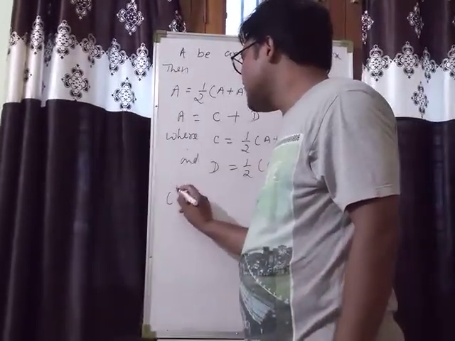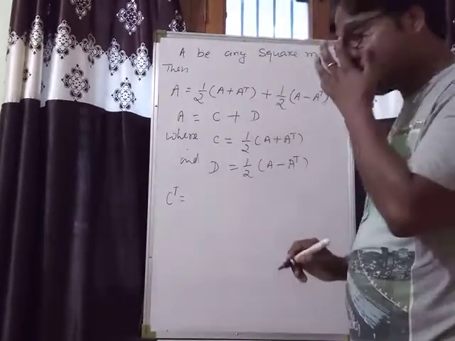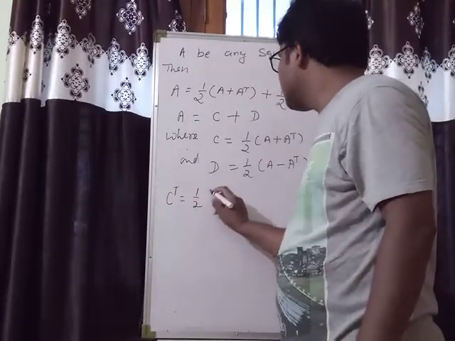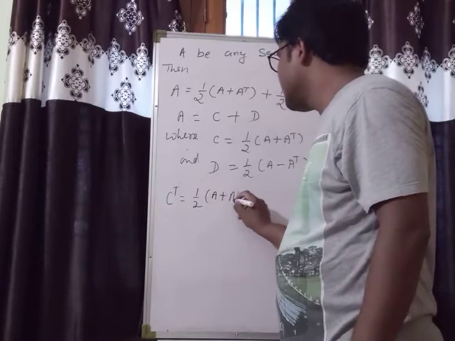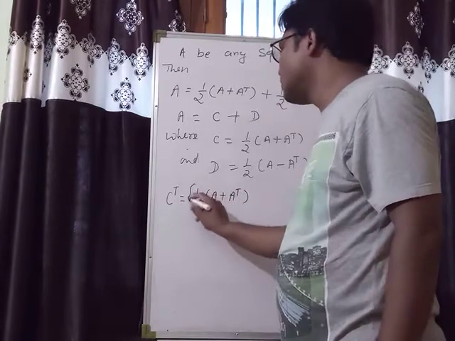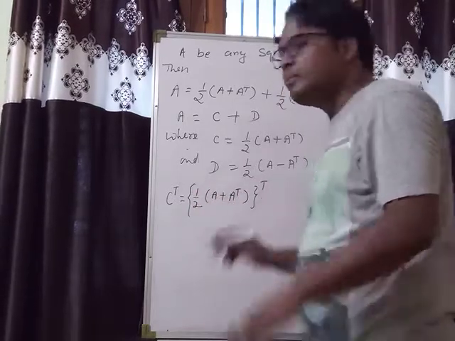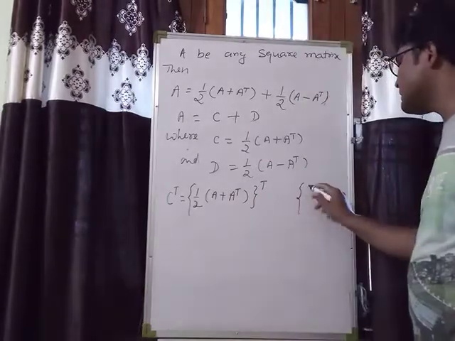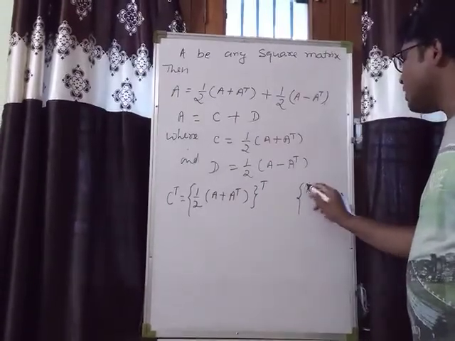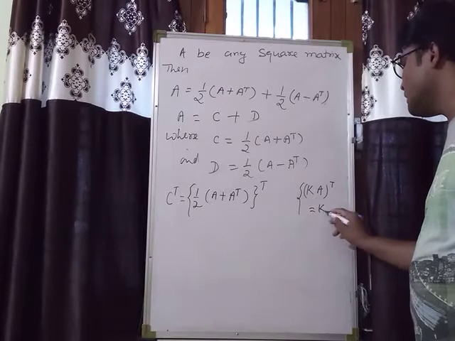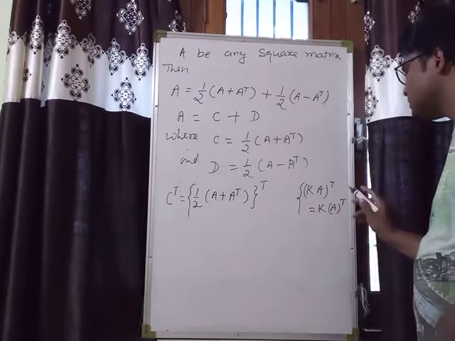See, C transpose, find out C transpose. So C transpose will be 1 by 2 A plus A transpose whole transpose, यही होगा. अभी हमने क्या पढ़ा था, that is K A transpose is equal to K into A transpose, यही पढ़ा था.